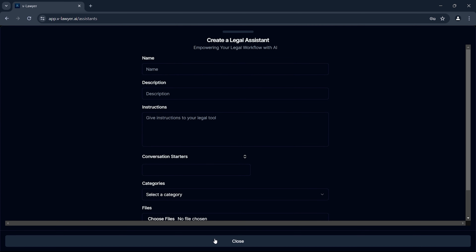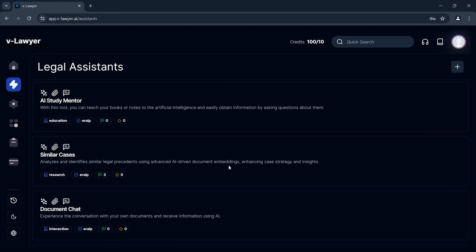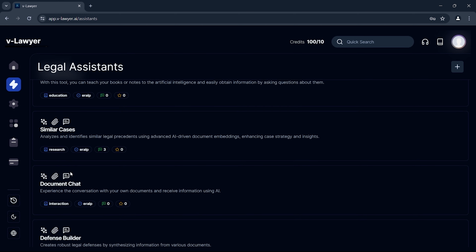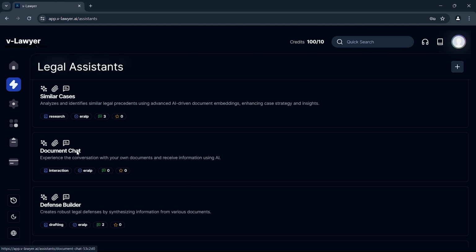I want to introduce some of these legal tools. The document chat caught my eye as a great way to interact with legal documents. Let's start with this tool.